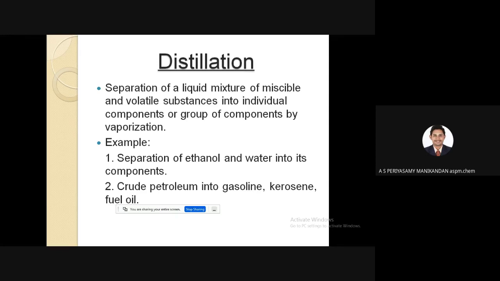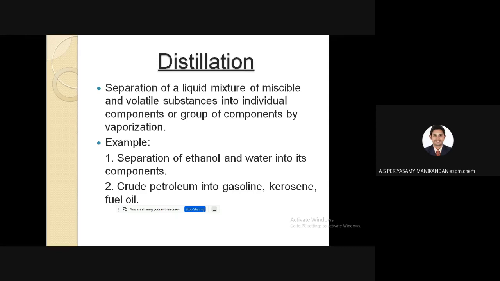So what is meant by relative volatility? If you are feeding a binary mixture having two components A and B, then the component which is more volatile, which has the high vapor pressure, will boil first, or it has the low boiling point.